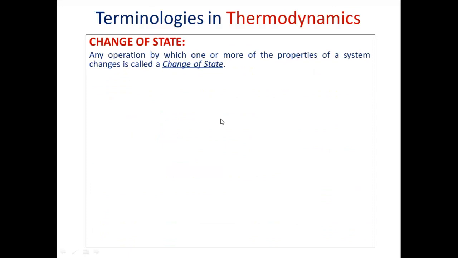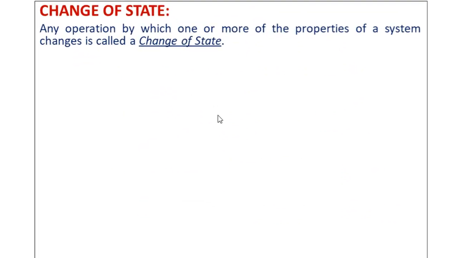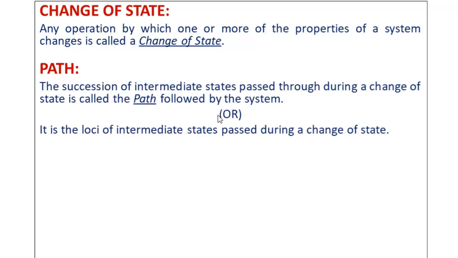So we have studied what a state is and what a property is. Now this system, when it is at an initial state and when it undergoes a process, has to undergo a change of state from its initial state to its final state. So when the system performs an operation or undergoes a process, the properties of the system will undergo a change. That change is what we call change of state. The succession of the intermediate states passed by the system during a change of state is what we call a path.